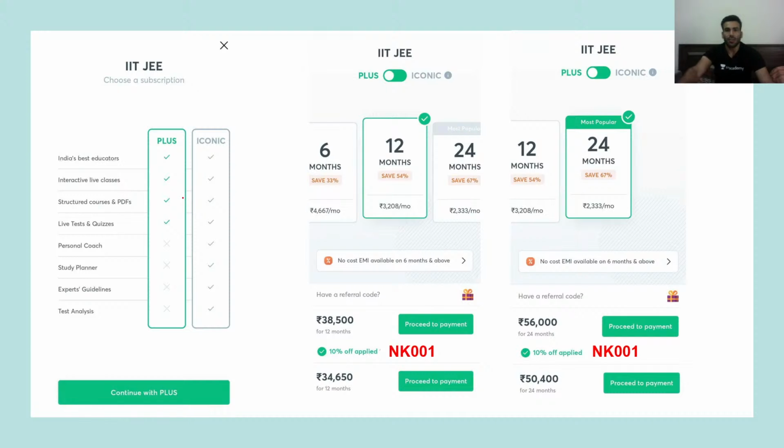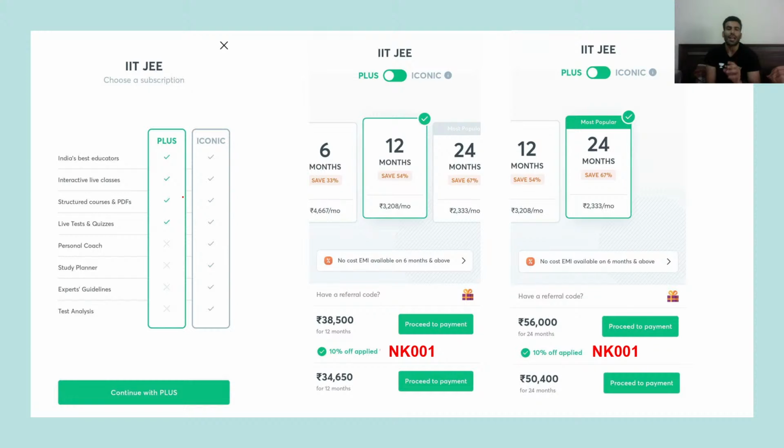Okay, so now comes how to subscribe. You get 3 options: 6 months, 12 months and 24 months. People who are in 12th standard or 11th standard, I must recommend they should go for the 2 year package. The reason is very simple, because this is a preparation for 2 years.